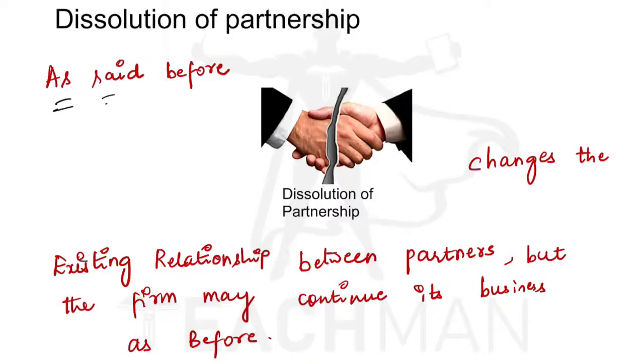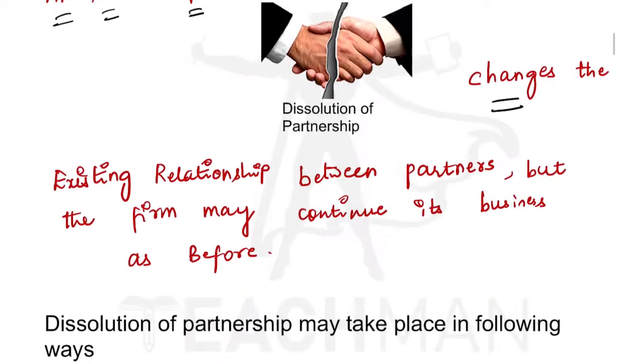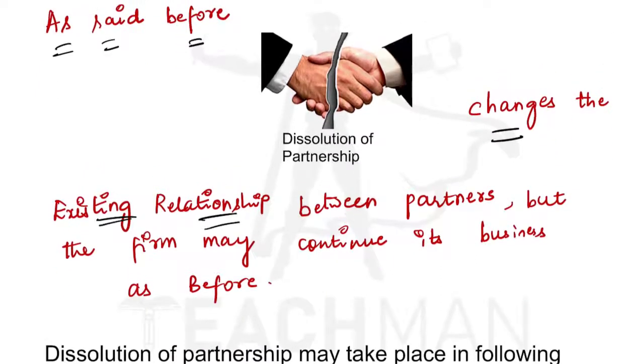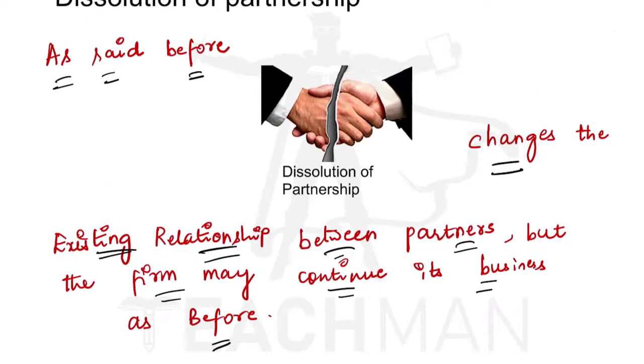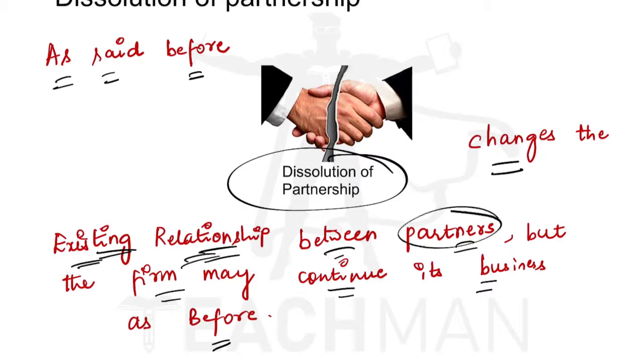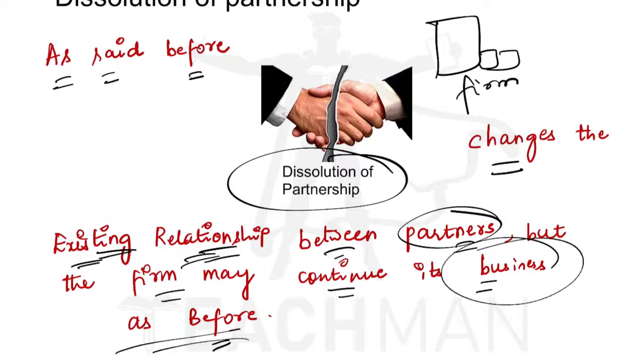So, as said before, dissolution of partnership changes the existing relationship between the partners, but the firm may continue its business as before. In case there is a dissolution of partnership, it only changes the existing relationship of the partners, but the firm can carry out its business as usual. Only there will be change in the relationship of the partners.